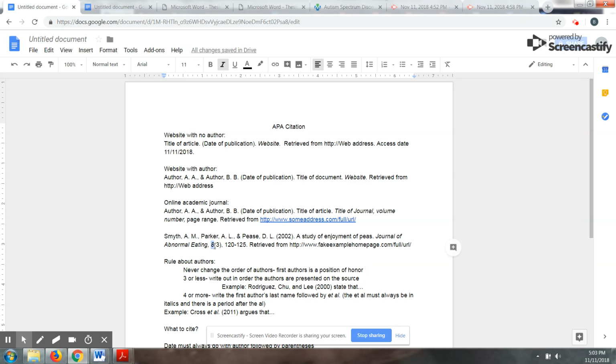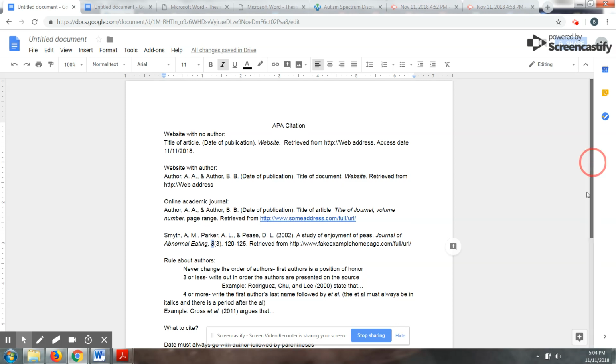Now keep in mind, for in-text citation, that date has to go with the authors always. They just become a unit. Now, if you have 4 or more, it's the first author's last name followed by et al. So in this case, it would be Cross et al. 2011 argues that. So instead of the other names, it just is the first last name, et al., and then the date. Now, some websites and some news articles, for example, may also include the month and day, but for APA, all we need is the year.